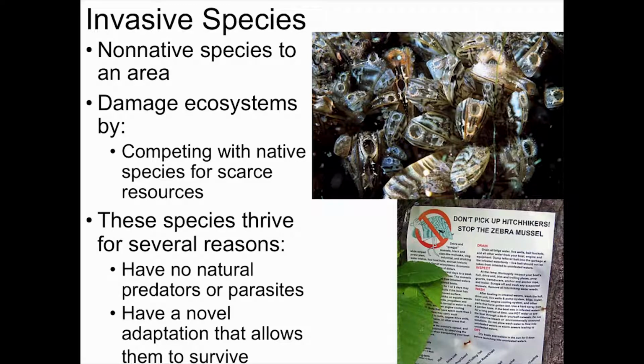Invasive or introduced species are species that are non-native to an area. These are most often brought to an area by humans, but can have other biogenic vectors that bring them to an area. Invasive species tend to be rapidly reproducing, they tend to grow very quickly, and they can adapt to a wide range of environmental conditions.